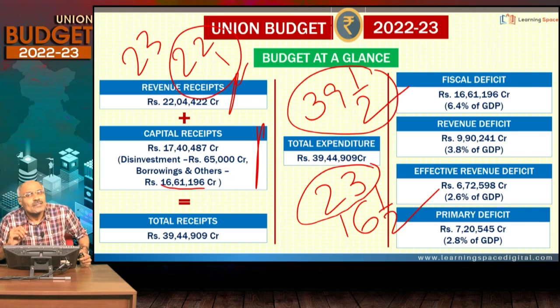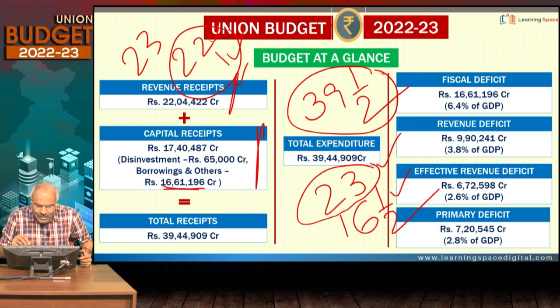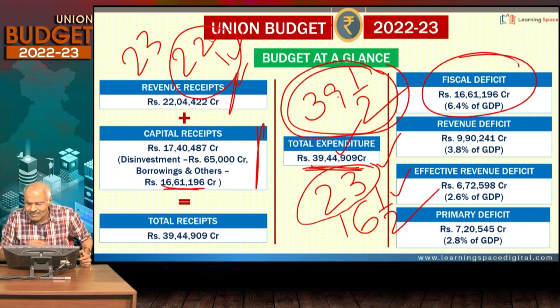I hope the picture is crystal clear to you. This 22 is the revenue receipts. Less than 1 lakh crore is non-debt capital receipts. Debt capital receipts are, you can say, borrowings. When you are borrowing, it is nothing but debt. That is 16.5. So 23 plus 16.5 becomes 39.5. You see, 39 lakh 44,000. Fiscal deficit is nothing but borrowings. I told you 16.5. So that becomes 6.4% of GDP.